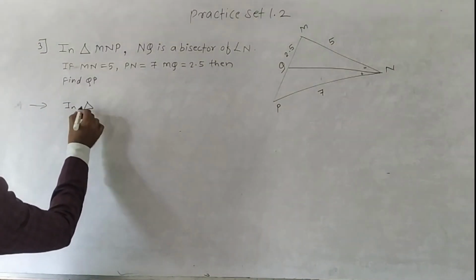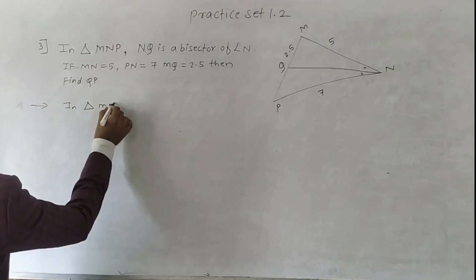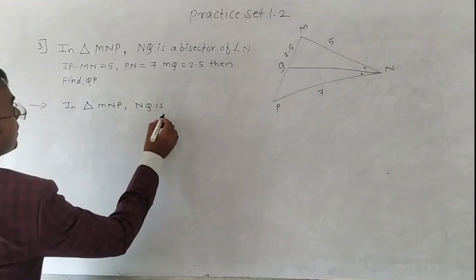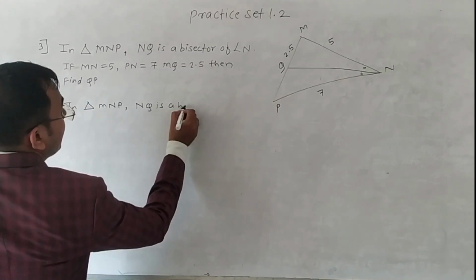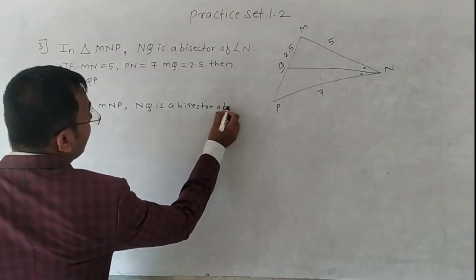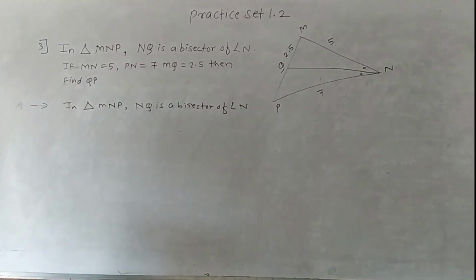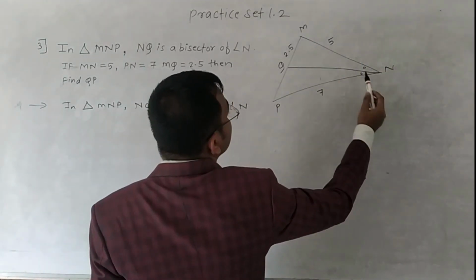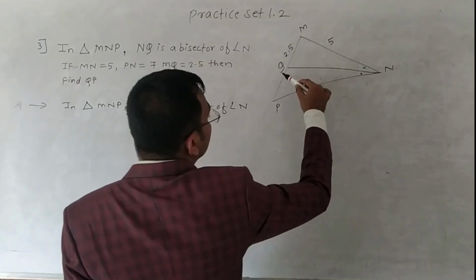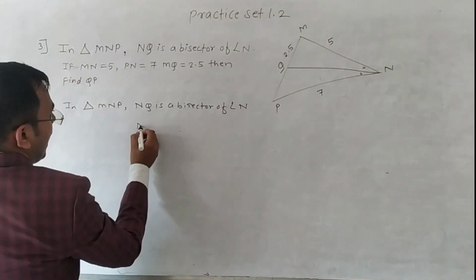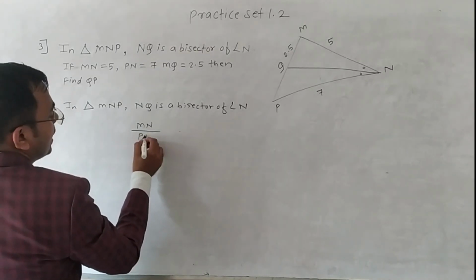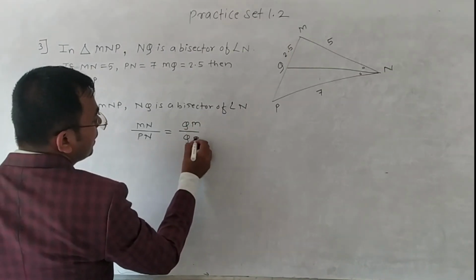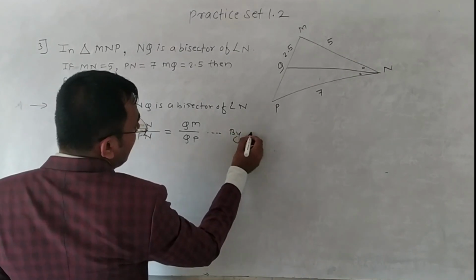In triangle MNP, NQ is a bisector of angle N. So by the angle bisector property, we can write MN upon PN is equal to QM upon QP.